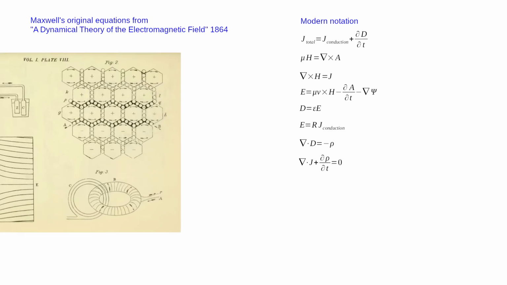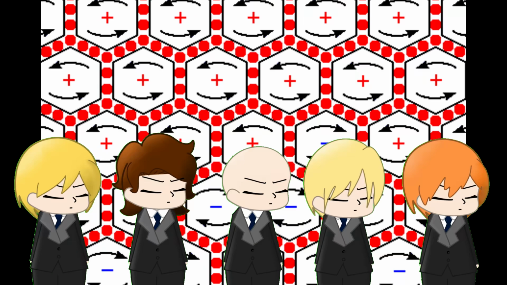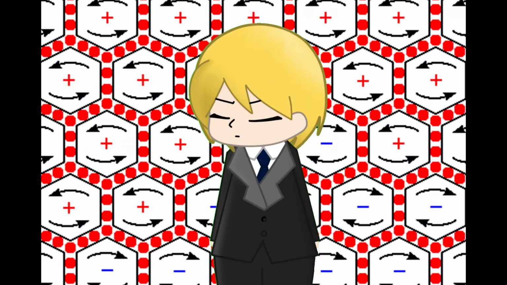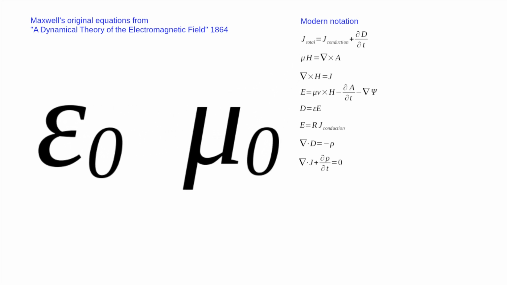Maxwell believed these equations described a medium that filled all space, the ether. While we don't believe in the classical ether anymore, the math suggests something interesting about space itself. Here's the key insight. Maxwell's equations include two important constants, epsilon and mu.